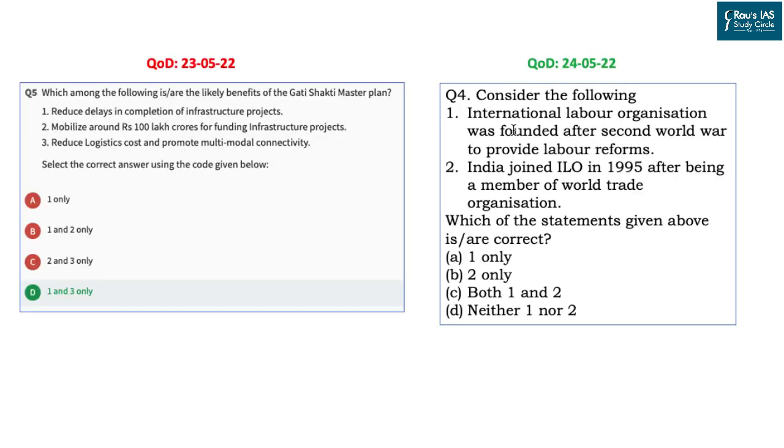Now we come to the last part of today's Daily News Simplified, that is the question of the day. The answer to yesterday's question was option 1 and 3, that were the correct options given in the question. It simply means that the benefit of the Gati Shakti master plan would be to reduce the delay in completion of infrastructure projects, as well as to reduce the logistic cost and promote multi-modal connectivity.